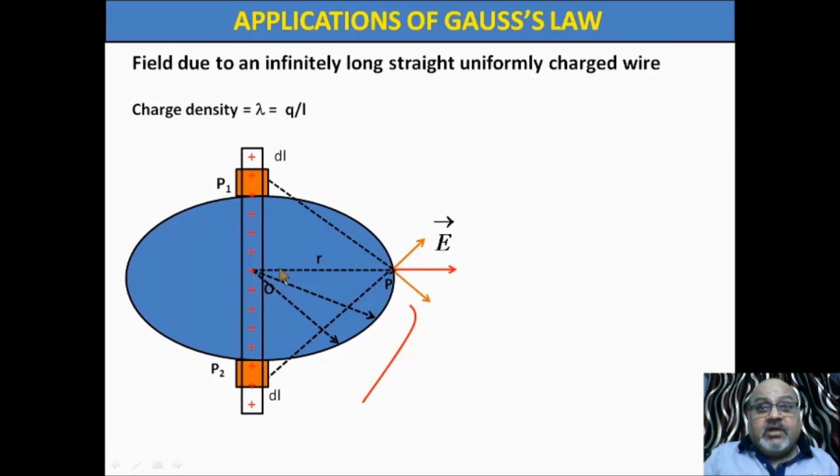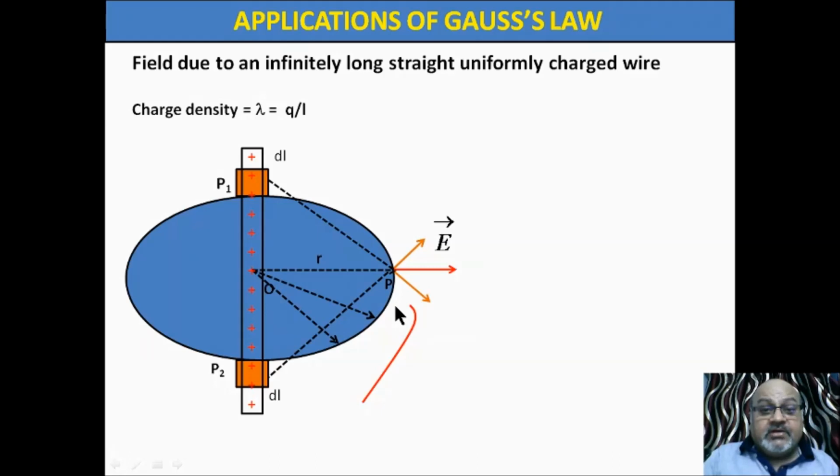outward, perpendicular to the charge wire, outward at this point. If we take this point here, again here will be outward. You take any point on this line and find the electric field will be perpendicularly outward. If you take a point somewhere here, this will again be outward.